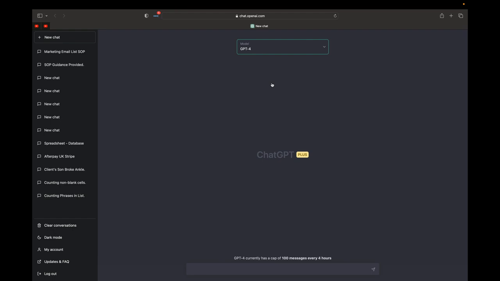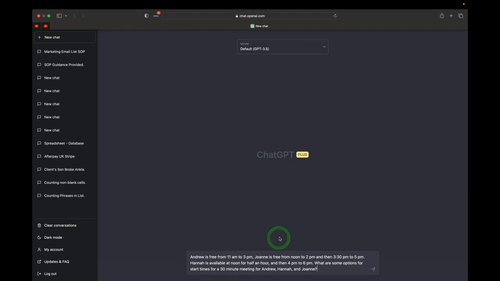So let's go ahead and compare the default GPT 3.5 model to the brand new GPT-4 model. Let's start off with the default GPT 3.5 model. One of the examples they provide here is a scheduling example. Andrew is free from 11 a.m. to 3 p.m. Joanne is free from noon to 2 p.m. and then 3:30 p.m. to 5 p.m. Hannah is available at noon for half an hour and then 4 p.m. to 6 p.m. What are some options for start times for a 30-minute meeting for Andrew, Hannah, and Joanne?